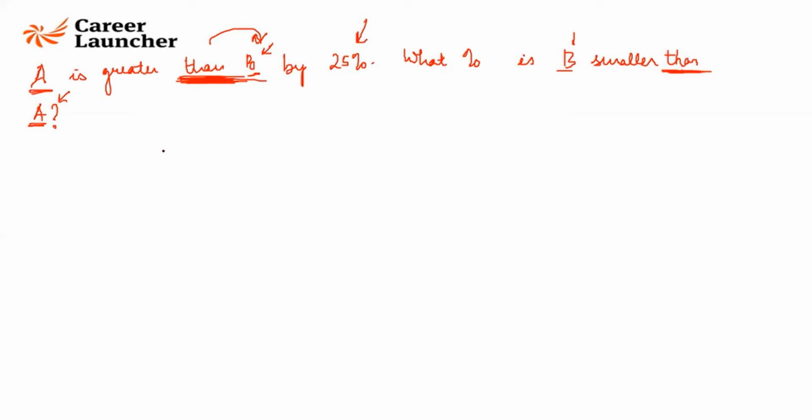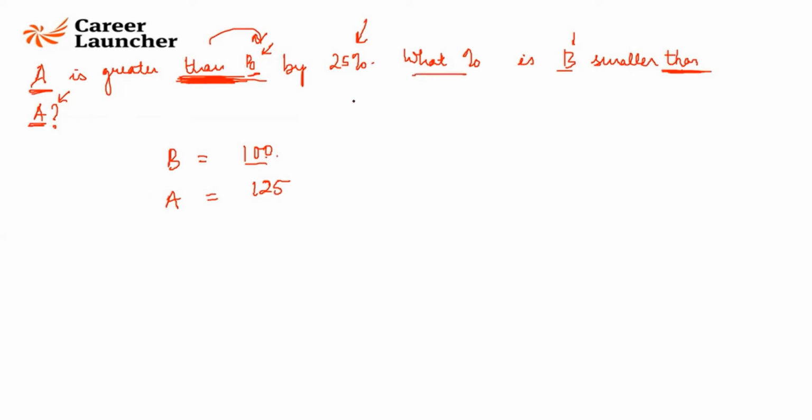So there existed a B. A came and said, I am greater than you by 25%. Let us say B equal to 100. If A is greater than B by 25%, what will A be equal to? A will be equal to 125. All of you agree to this? Because 25% of B is going to be 25. You add that to B and you get A. Correct?